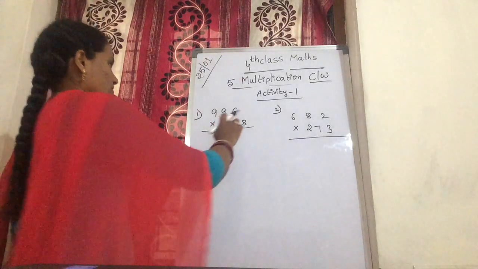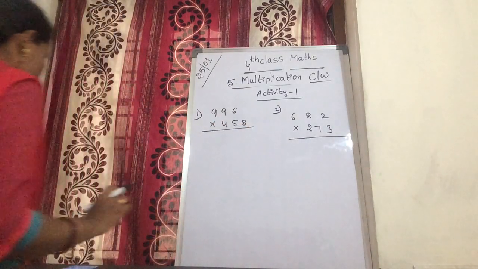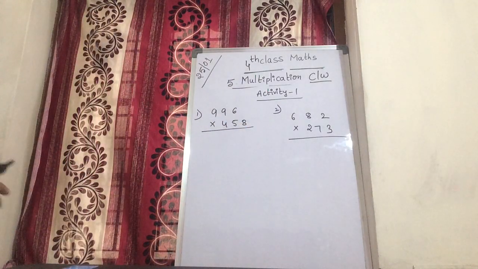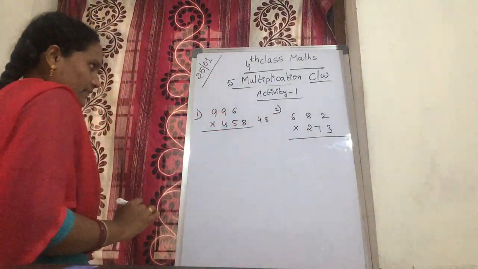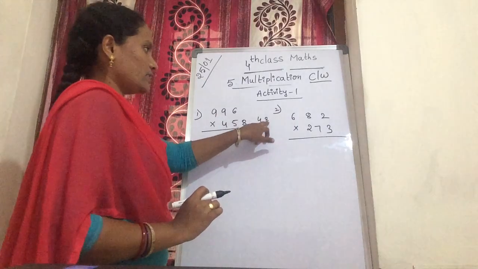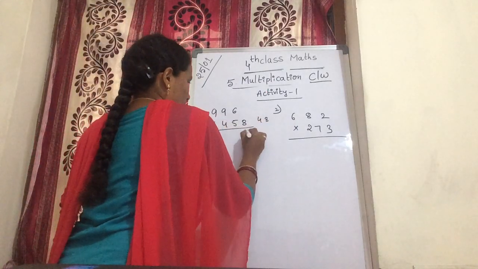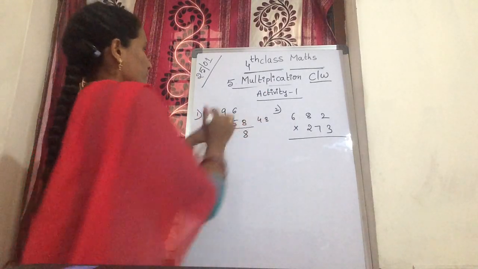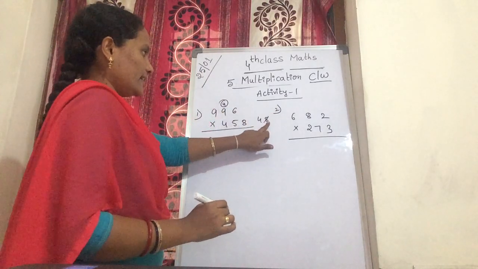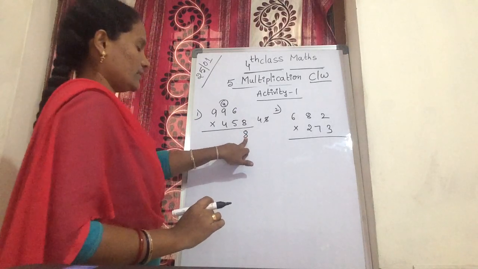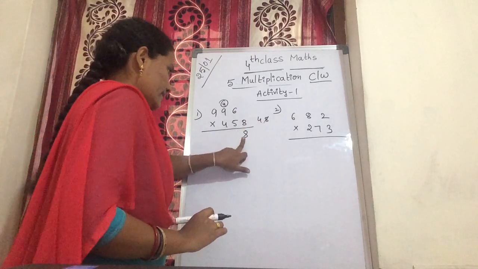Okay. Now tell me, children, see the 8 table. 8 6s are 48. How much? 8 6s are 48. You know 48. This 8 is written right here. 4 is a carry over to the tens. Write this 8 here.